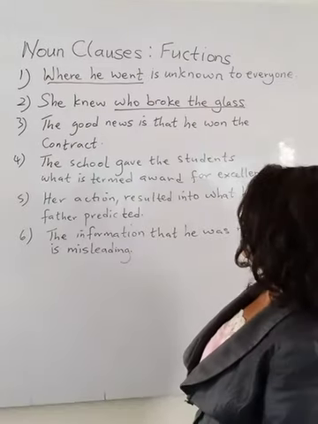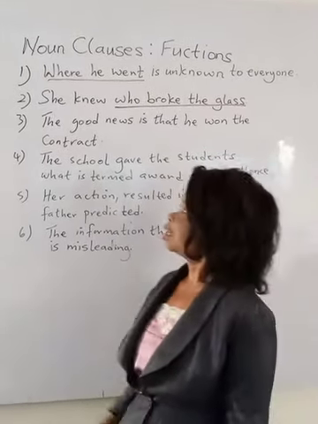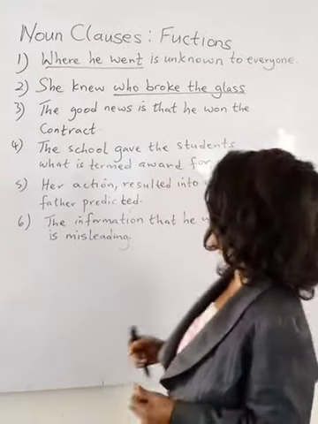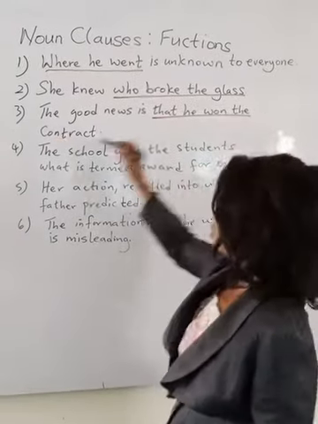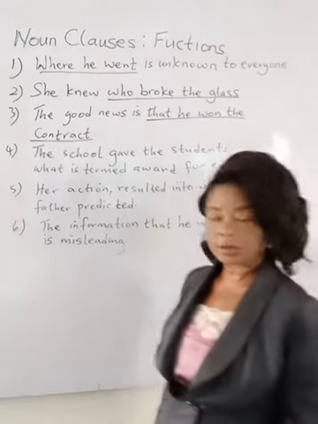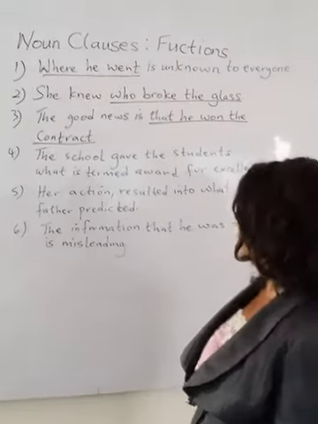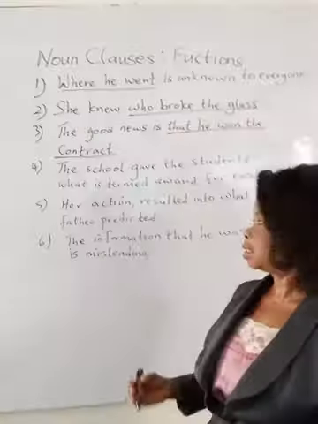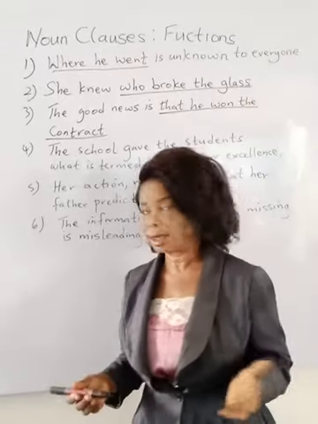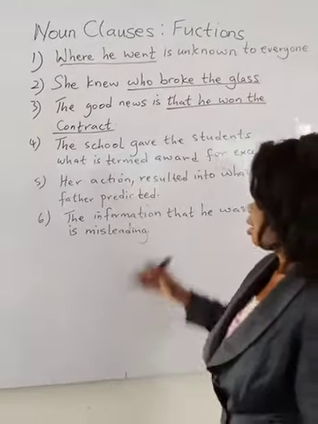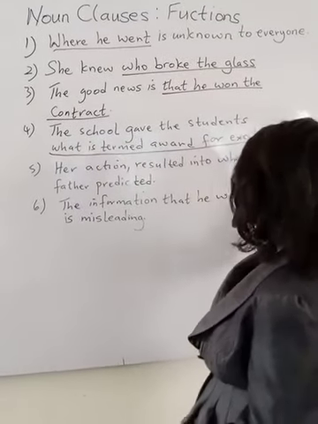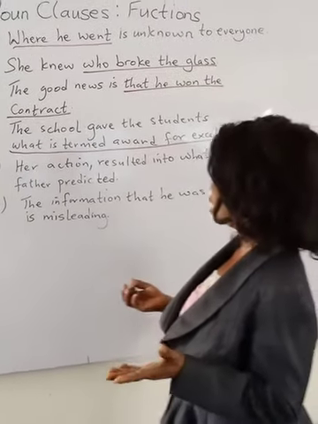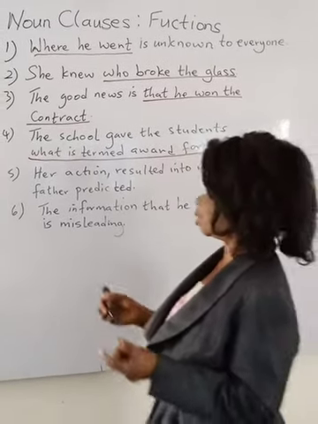3, the good news is that he won the contract. The noun clause in this sentence is that he won the contract. Number 4, the school gave the students what is termed award for excellence. Now, the noun clause in this sentence is what is termed award for excellence.